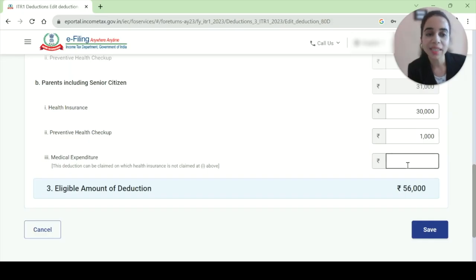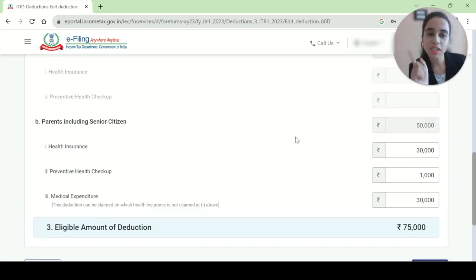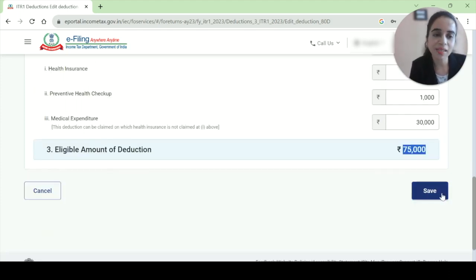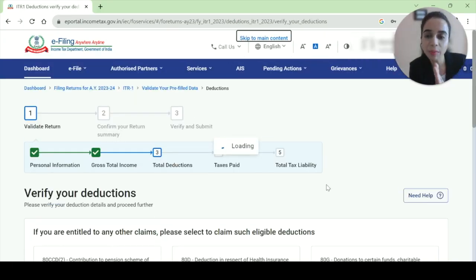All right. And medical expenditure. Let's say medical expenditure is also 30,000. Now, the maximum limit for senior citizens, it could be me, it could be my parents, is 50,000. So 50,000 for my parents who are senior citizens, 25 for me, and the total comes to 75,000. So even if you put bigger numbers, income tax will automatically calculate it up to the maximum cap.